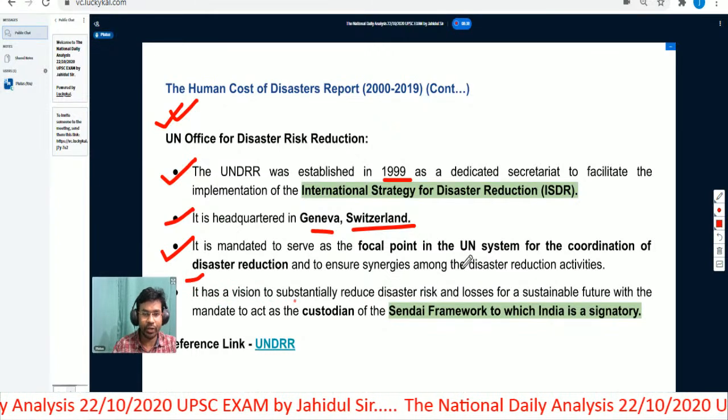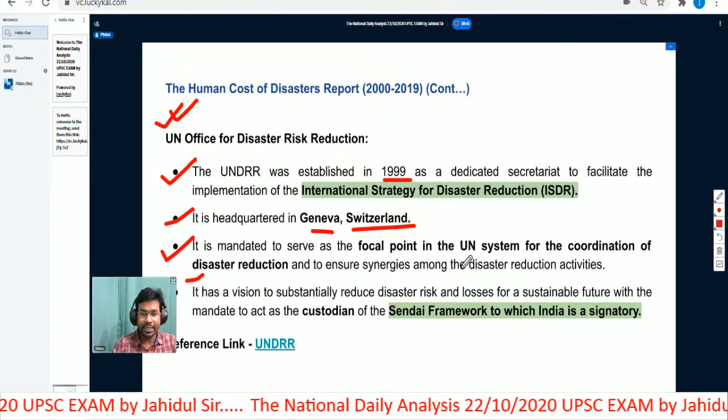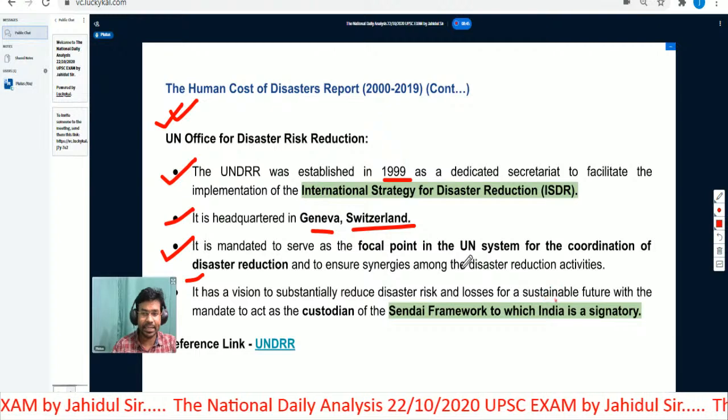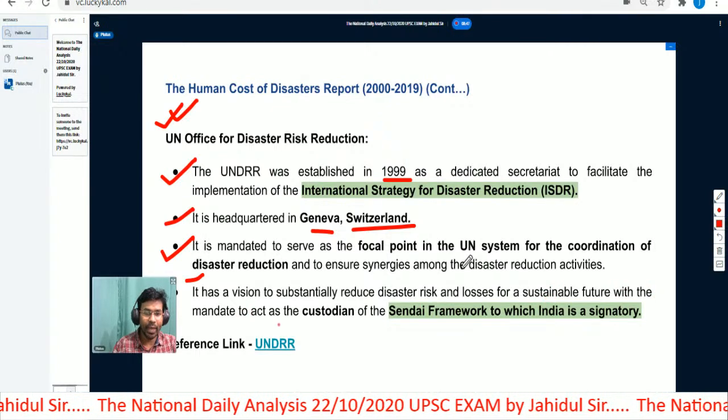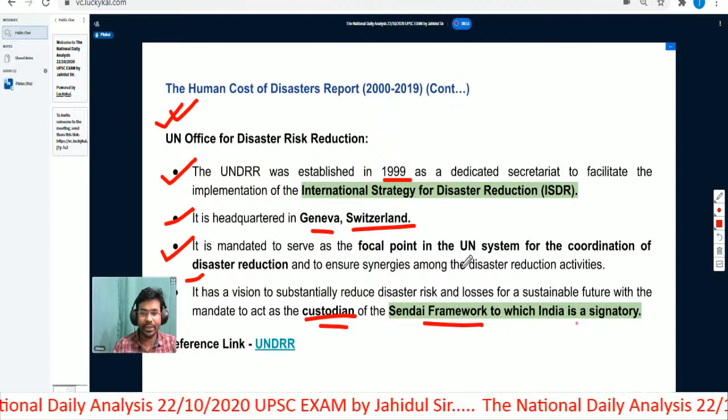It has a vision to substantially reduce disaster risk and losses for a sustainable future, with the mandate to act as the custodian of the Sendai framework, to which India is a signatory.